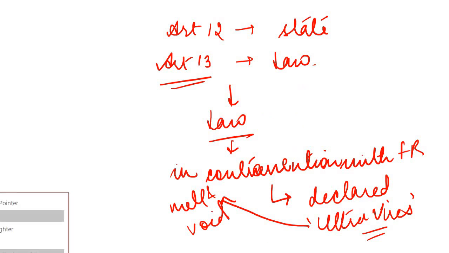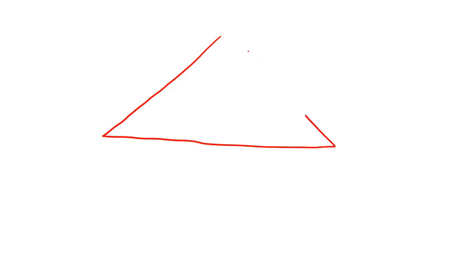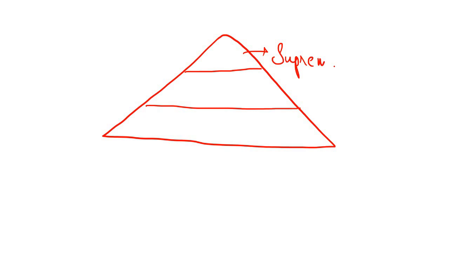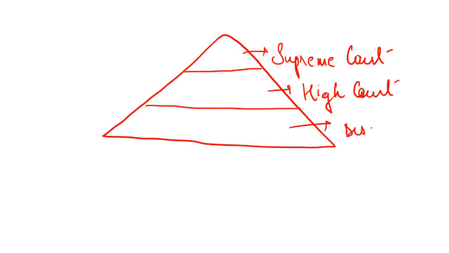Okay, so who will declare it as null and void? Basically the judiciary. How? See, our hierarchy of the judicial structure is like this. We have the Supreme Court, the High Court, and the district or subordinate courts.